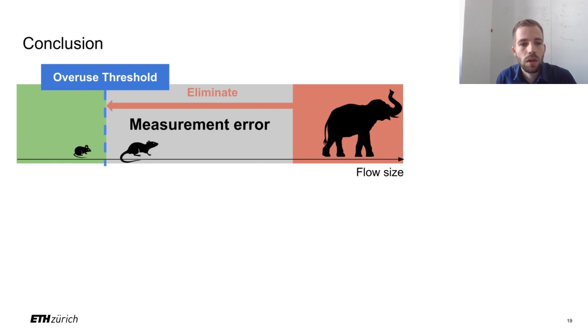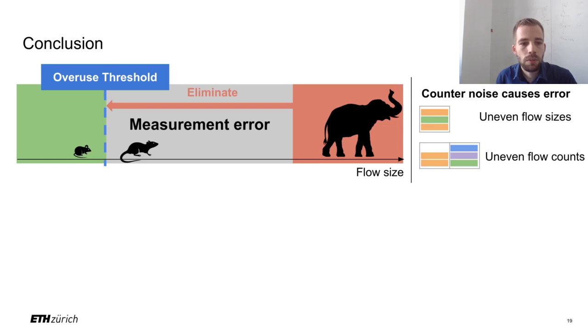In summary, our goal was to be able to detect all overuse flows, so not only extremely large elephant flows, but also rat flows, which are only slightly larger than legitimate flows. To detect these flows, we had to eliminate the measurement error of probabilistic monitoring algorithms. This measurement error stems from counter noise, which can be qualified as composed of two types.